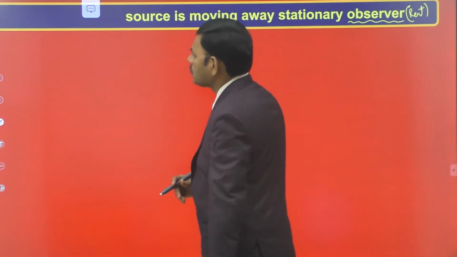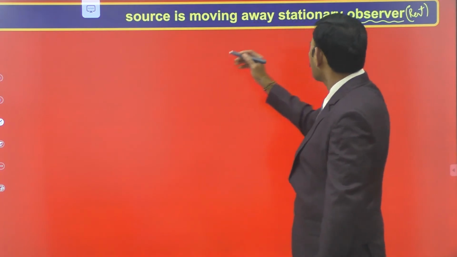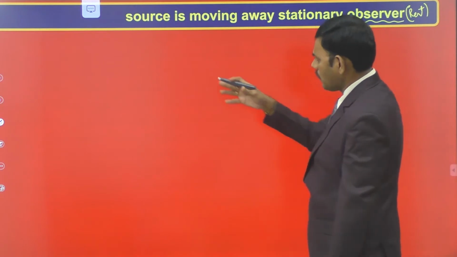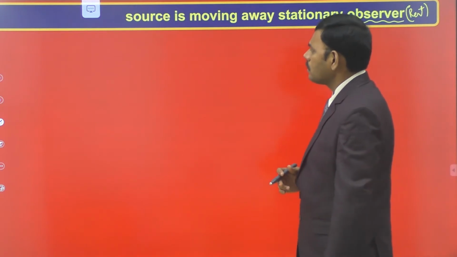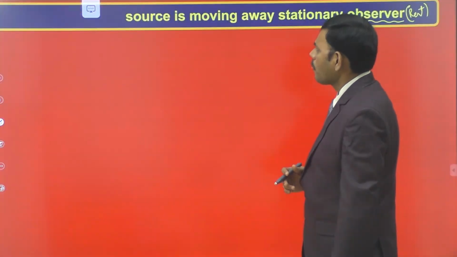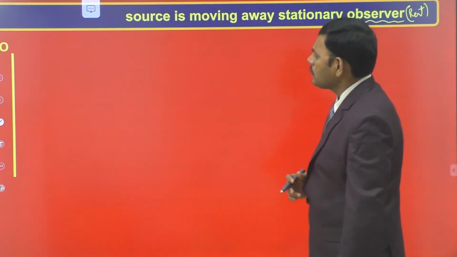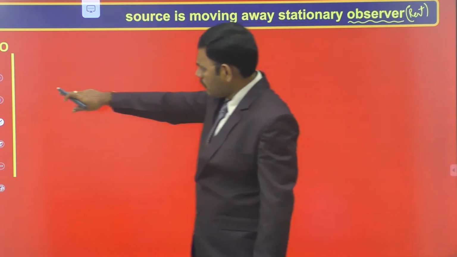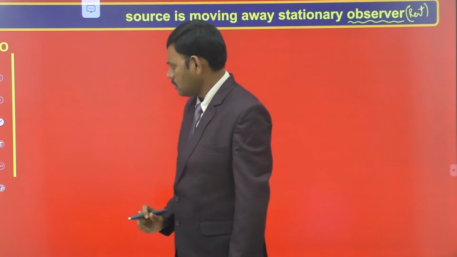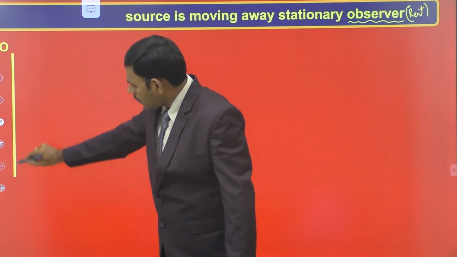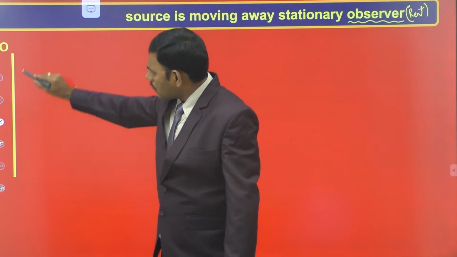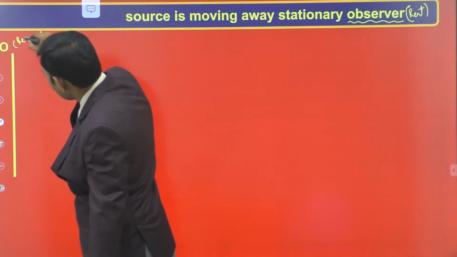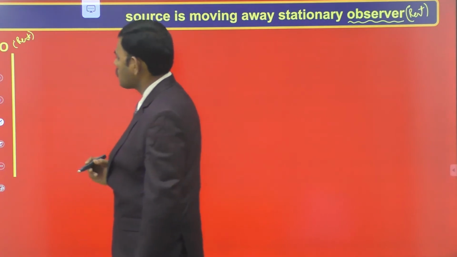We do this derivation with a beautiful animation. Let us consider the source is moving away from a stationary observer. Let us consider the position of the observer. Here, let this be the observer in the rest position. Let O be the position of the observer. This is the position at which the observer is standing, and he remains in the rest position. He is absolutely at rest, no motion for him.